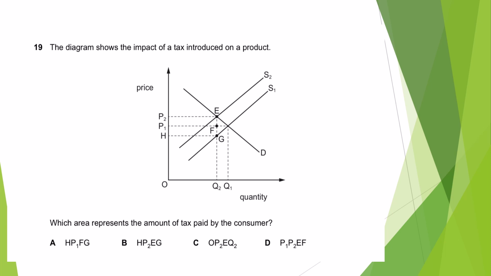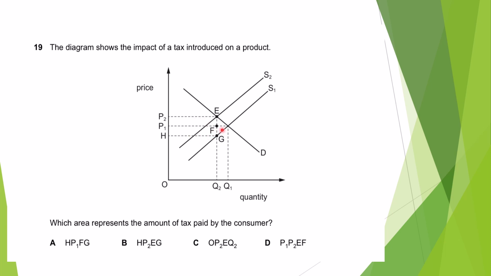So we need to look at the area which is affected by the consumer. So look at this. We have P1, P2, H, G, F, E. These are the points from which we need to look.